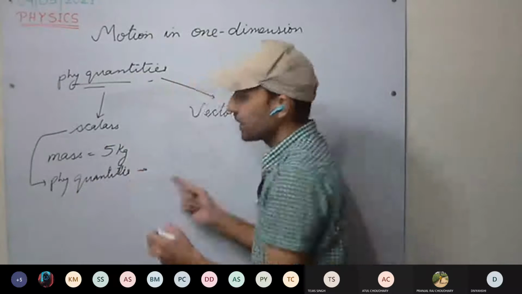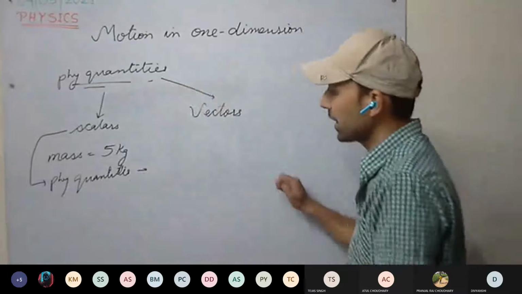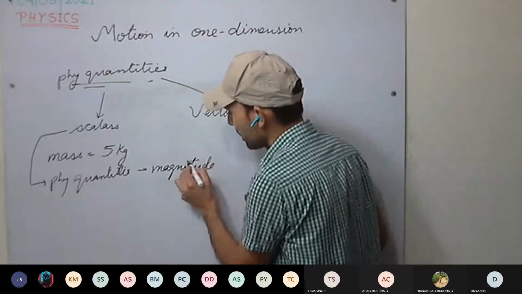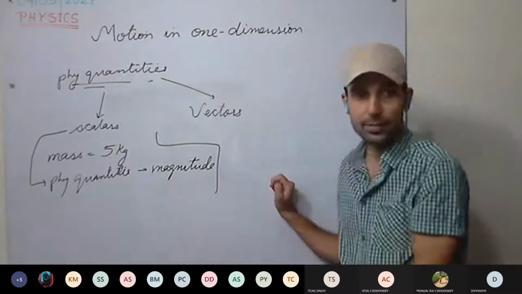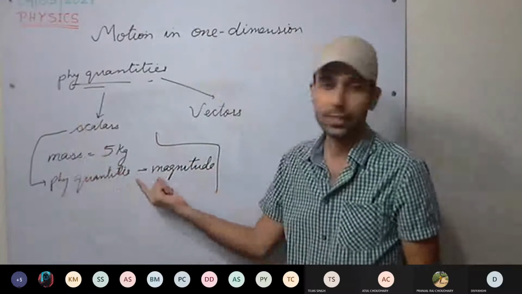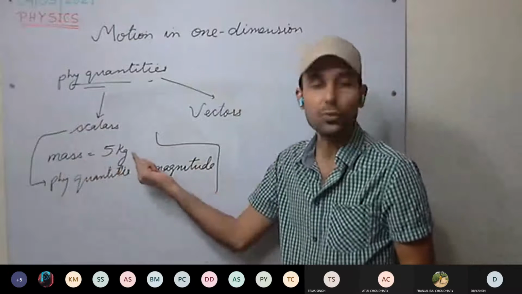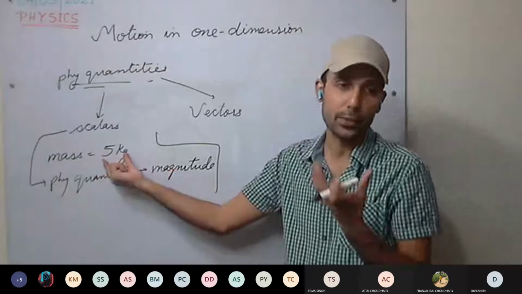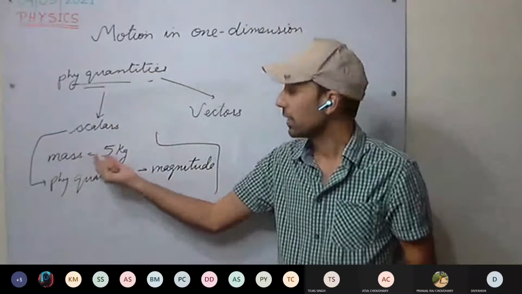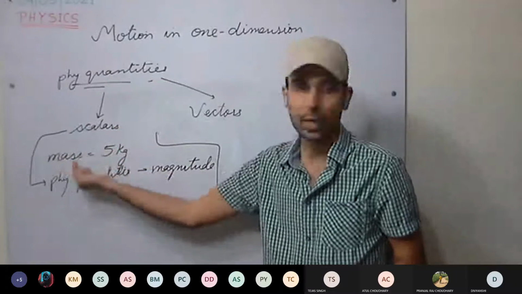which are represented by their magnitude only. Which are expressed by their magnitude only. This is magnitude, 5 kg. So these are the physical quantities which are expressed by their magnitude only. For example, 5 kg of sugar. So 5 kg is the magnitude of the physical quantity mass.